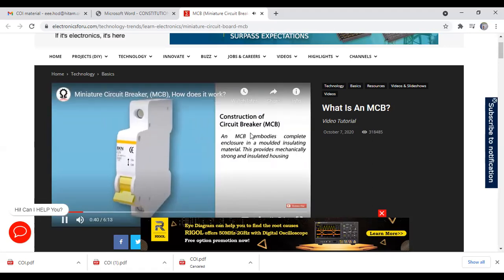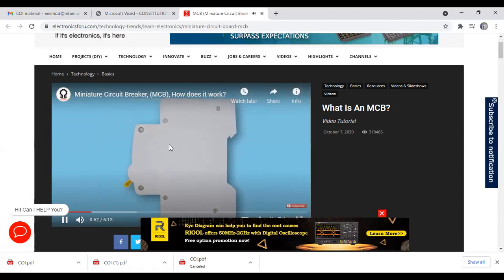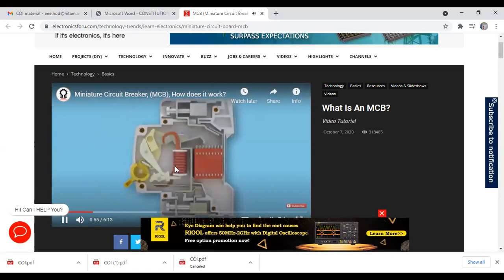An MCB embodies a complete enclosure in a molded insulating material. This is the molded insulating material. This provides a mechanically strong and insulated housing. Inside this, whatever I have explained is present. See here, this is the magnetic coil. On the iron piece, they are winding the coil. This is the knob. This is the incoming terminal, power supply.